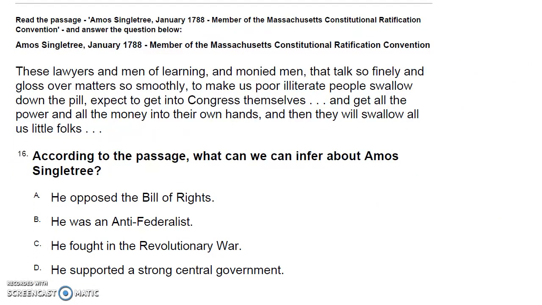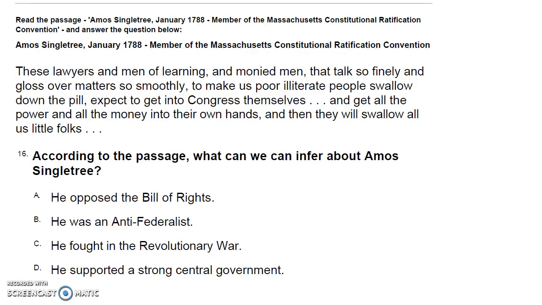Read the passage, Amos Singletree, January 1788, member of the Massachusetts Constitutional Ratification Convention, and answer the question below. These lawyers and men of learning and moneyed men that talked so finely and glossed over matters so smoothly to make us poor, illiterate people swallow down the pill, expect to get into Congress themselves and get all the power and all the money into their own hands, and then they will swallow all us little folks.